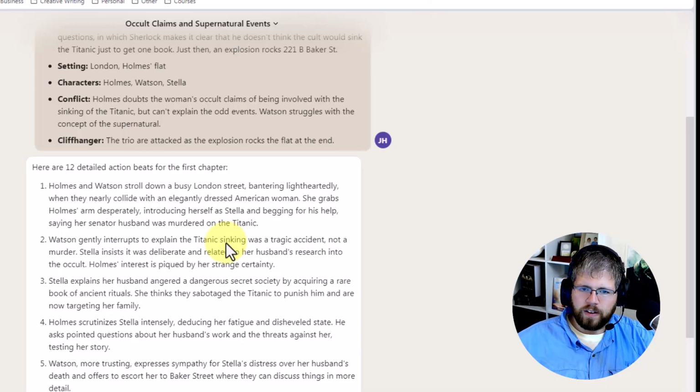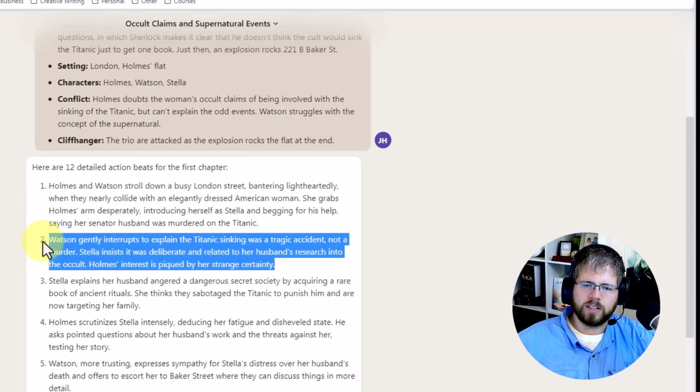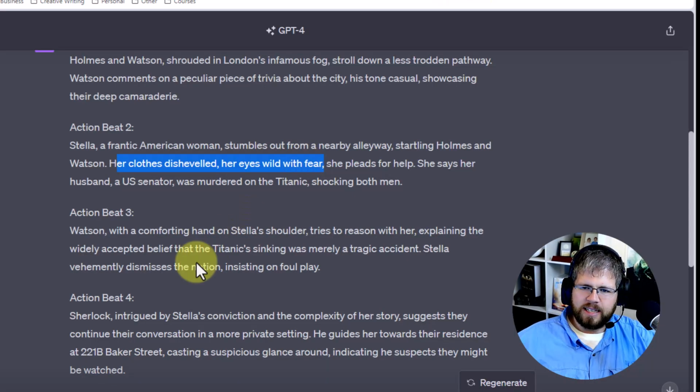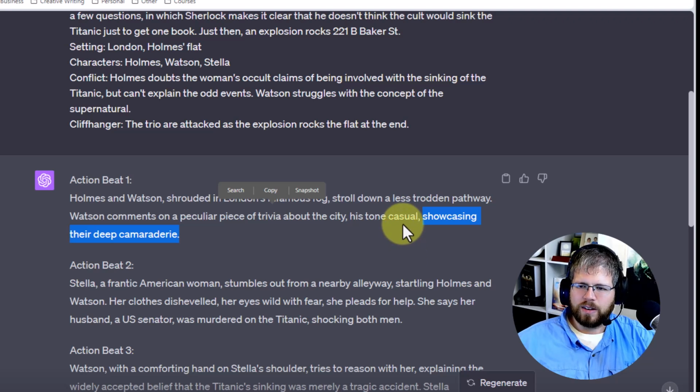They are both very good, but for different reasons. I feel like what Claude gave here feels more like a plausible story. It feels like an actual summary of a scene. Whereas ChatGPT adds little things like showcasing their deep camaraderie and things like that, which I think is a little weird, and it can turn into something kind of weird later on. I don't really know of a good way to describe it than that. But basically, that's what we're looking at here.